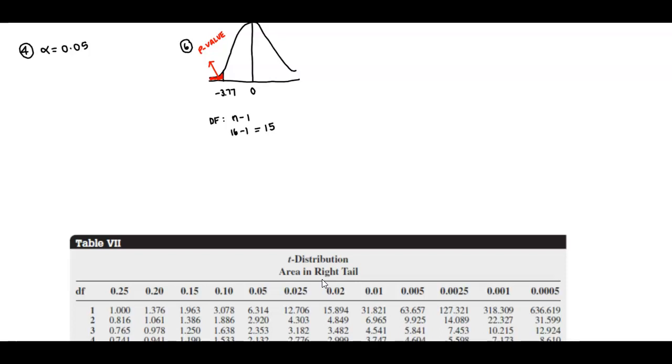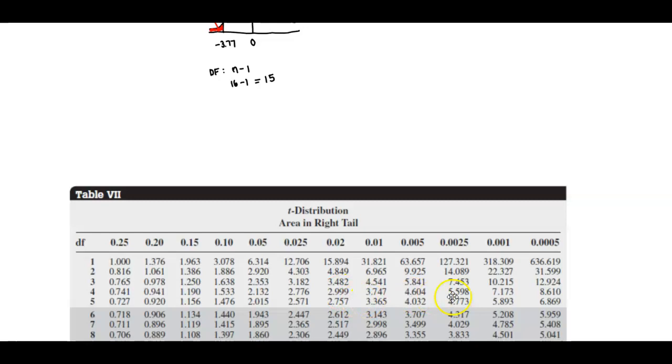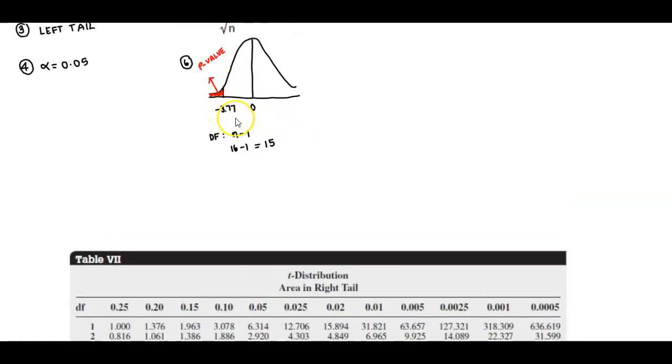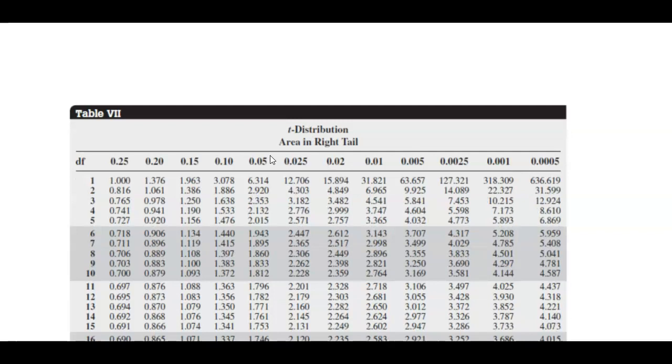Okay. And we need to look at the value of negative 3.77. Now, if you notice here, all the values in this t distribution are positive. So we're going to have to use the positive value of negative 3.77. Okay. And then we also need to use the degrees of freedom of 15. So let's take a look here. So the degrees of freedom is 15. So there is our degrees of freedom.